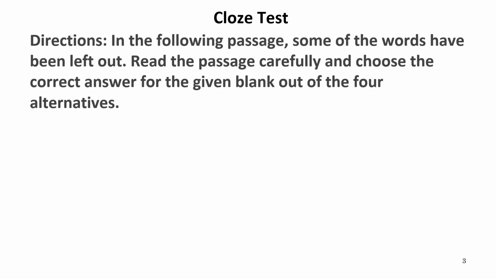The directions for the passages which are given to us are, in the following passage, some of the words have been left out. It means we will be given a passage in which some words are missing. Now read the passage carefully and choose the correct answer for the given blank out of the 4 alternatives. Now for each blank, we will be given 4 options, that is A, B, C, D. Now one option is suitable to fill in that particular blank. So we have to select one alternative which suits the blank. So let's begin the passages.